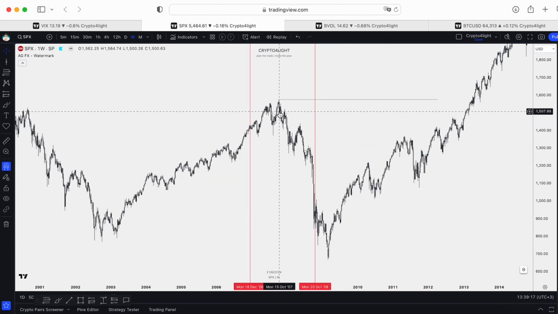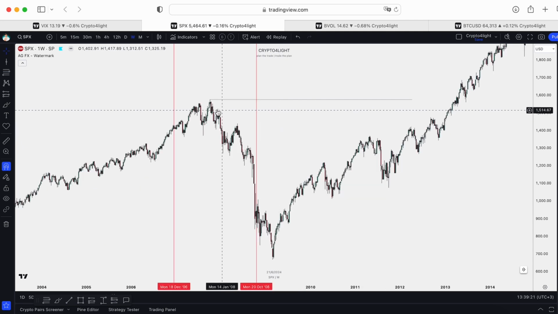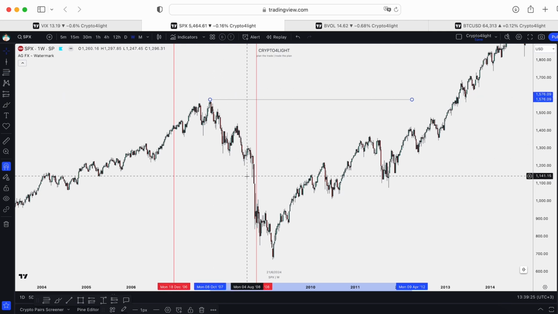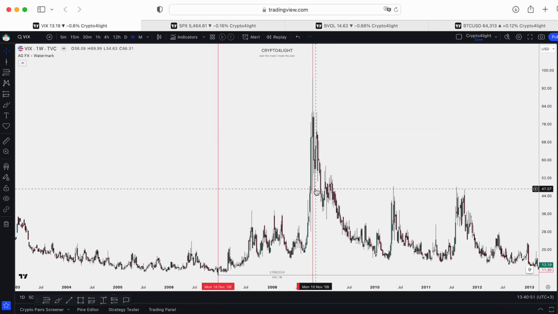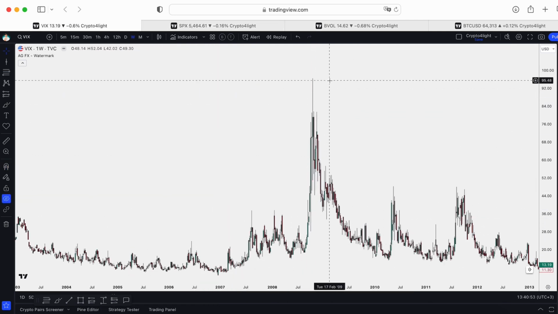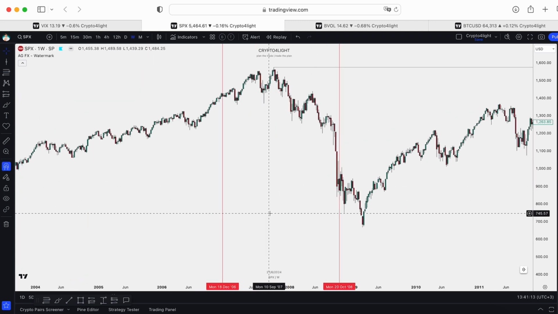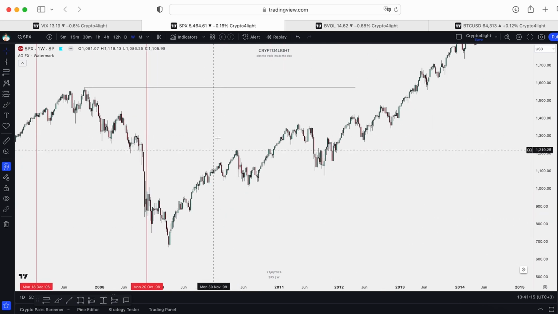After that, after 10 months, we hit a new historical all-time high. And after this new all-time high, I mark this top, we go into a crazy bear market. In October 2008, we got the historical highest point of volatility. And in March 2009, we hit the historical all-time low and we start a new cycle.